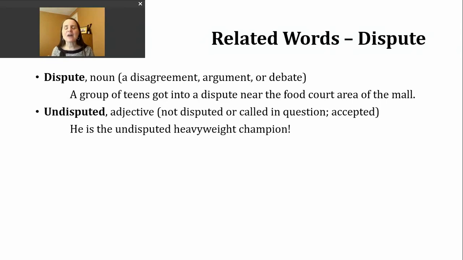So how I have heard this adjective used a great deal is connected to the sport of boxing. Okay? And it sounds something like this. He is the undisputed heavyweight champion. So there is no question that this particular boxer is the best. That's essentially what that phrase, undisputed champion, means. There's no question this person is the best.